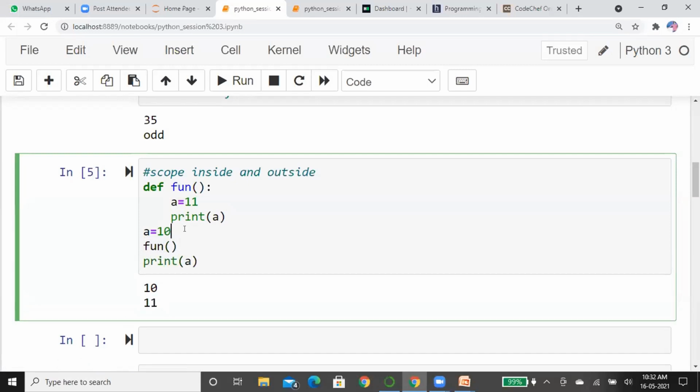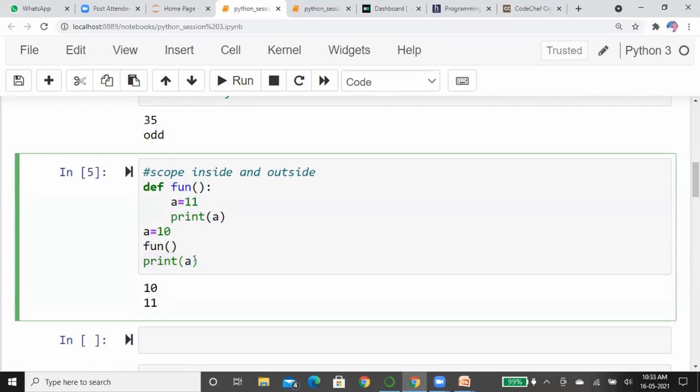See, what will happen? First a is equal to 10. After that, we are calling a function. Now what will happen? The function is going to start and be executed. Now a value is equal to 11. Now a value is changed. Printing the a value, we get 10. But see, after changing the value in the function, the outside value is not changed.